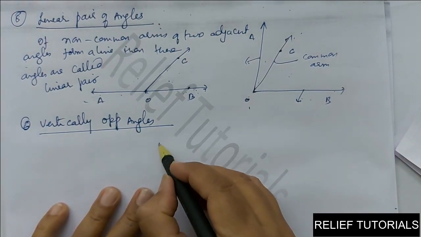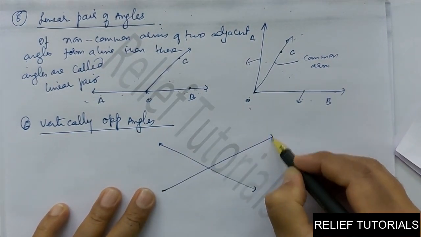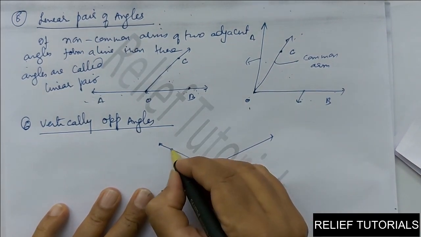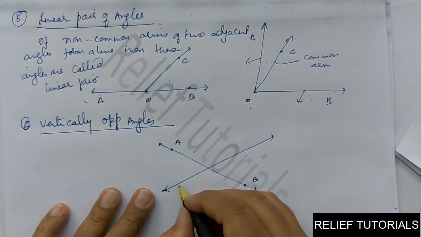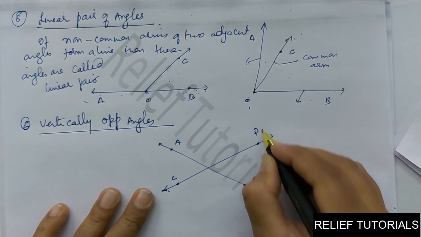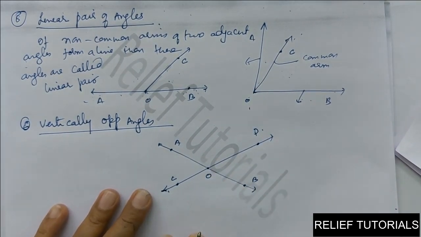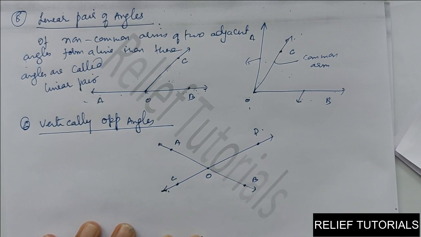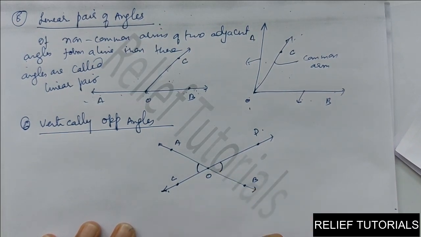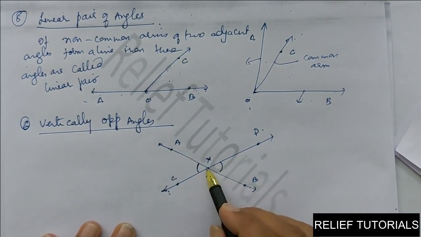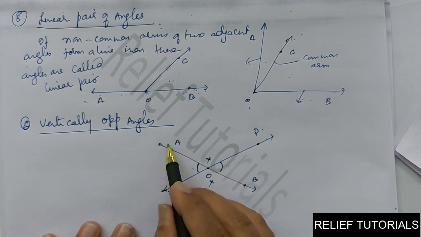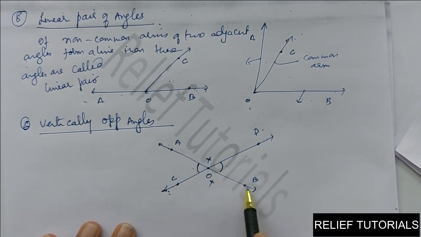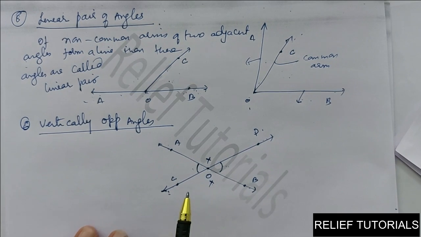See, this is vertically opposite angles. I will draw two lines. This one line I can say AB, the second line I can say CD, and they intersect each other at O. So we can say if two lines intersect each other at a point, then there are two pairs of vertically opposite angles. These two are vertically opposite angles, and these two are also vertically opposite angles. Angle AOC and angle BOD are vertically opposite angles. Angle AOD and angle COB are also vertically opposite angles.